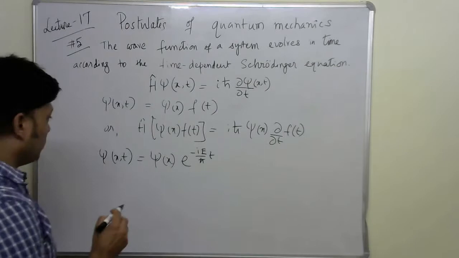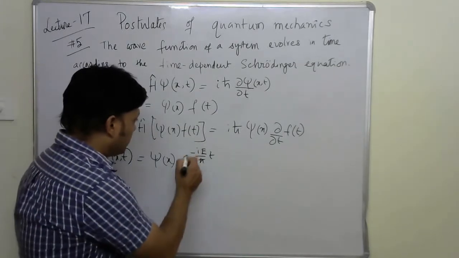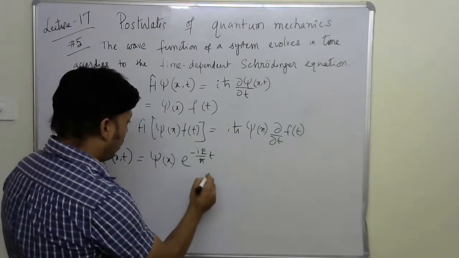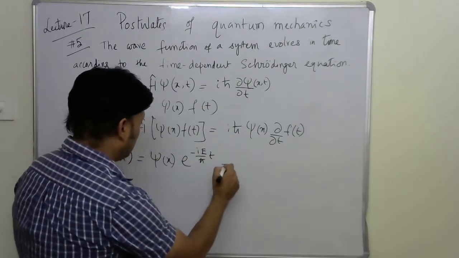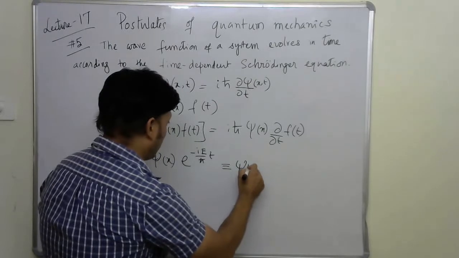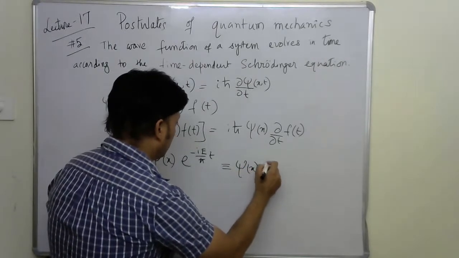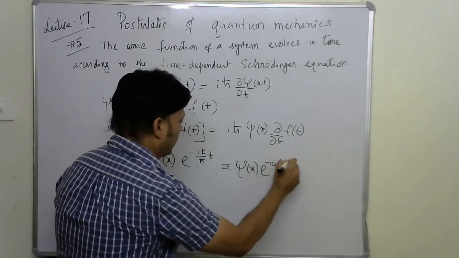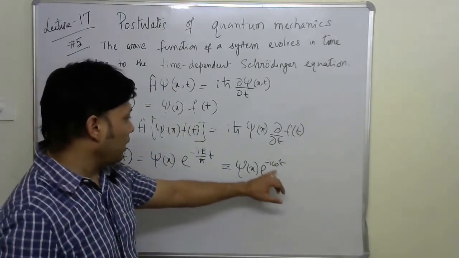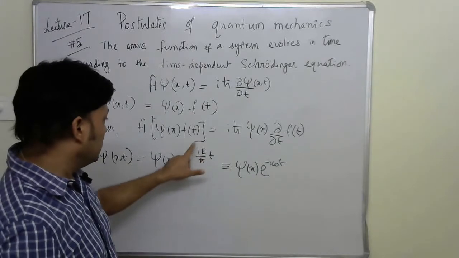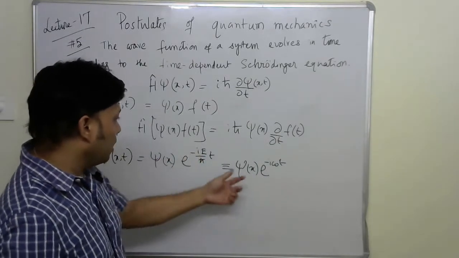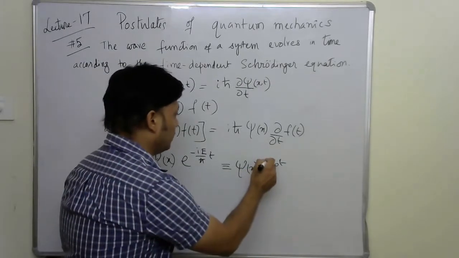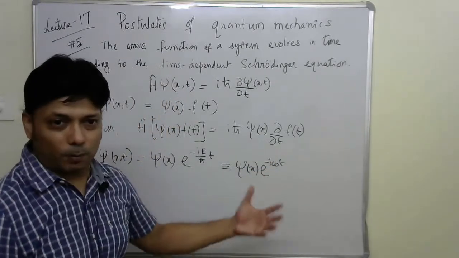Now just take a look at this part, e to the power minus i E t by h cross. We can write the time part as almost like a time dependent wave equation, minus i omega t. Here the E by h cross part is almost equivalent to the angular velocity omega.